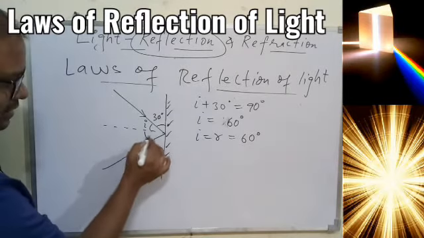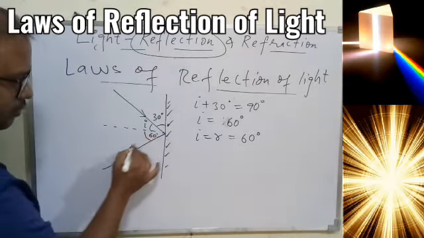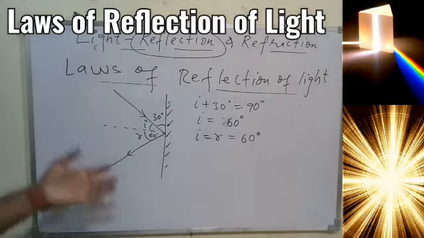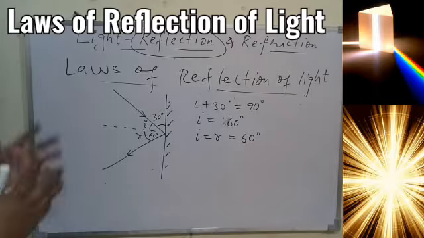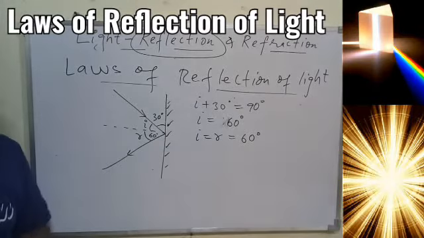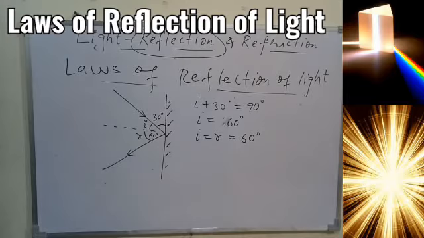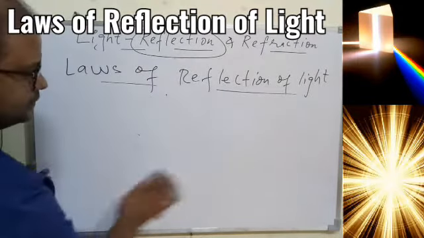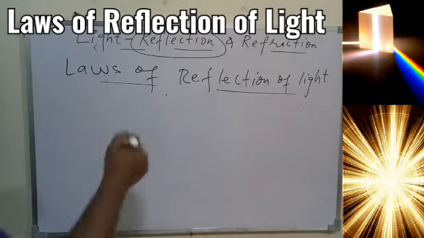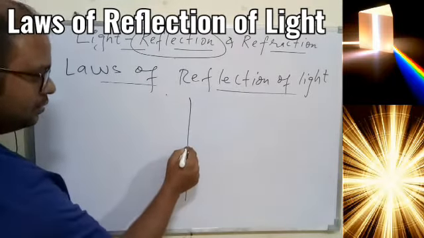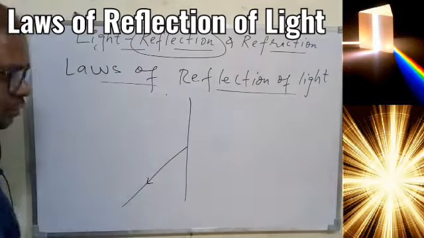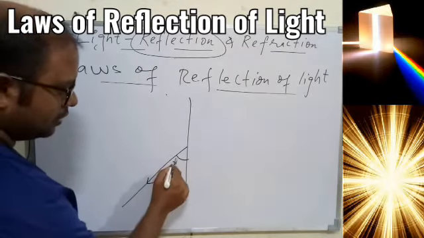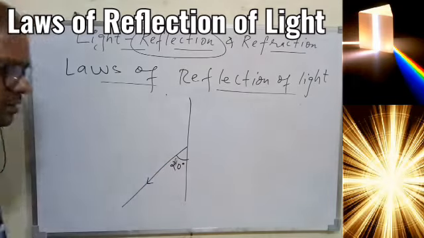So taking this as 60 degrees, we can complete the diagram, and this is how we can complete an incomplete diagram based on the reflection for a flat surface. So I hope you understood how to complete any diagram given to you. This is also possible that a surface is given to you and the reflected ray is given to you, and this reflected ray is making some angle, let it be 20 degrees. Just take an example.